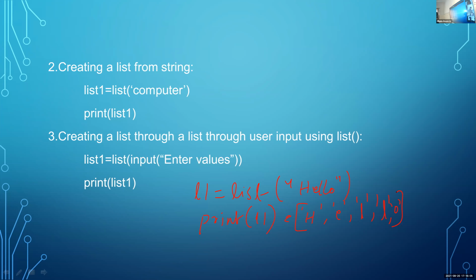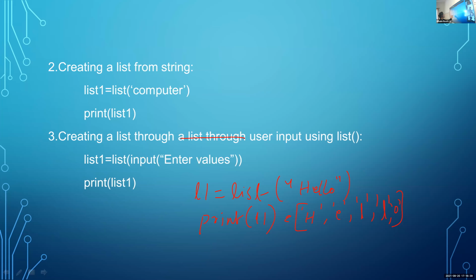Okay. Then the third one is creating a list through user input using the list function. That means using the input statement. Okay, so here list 1 is equal to list of input enter values. Input enter values is used to input some values from the keyboard, isn't it?